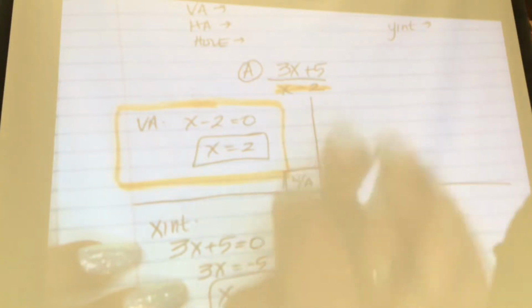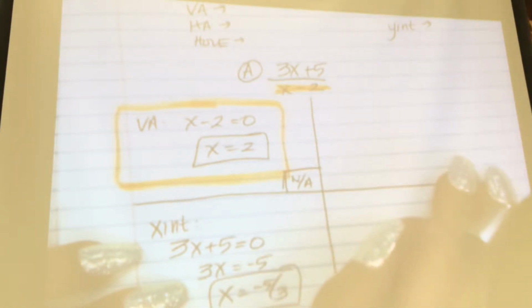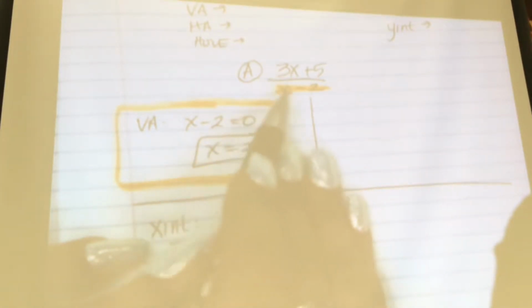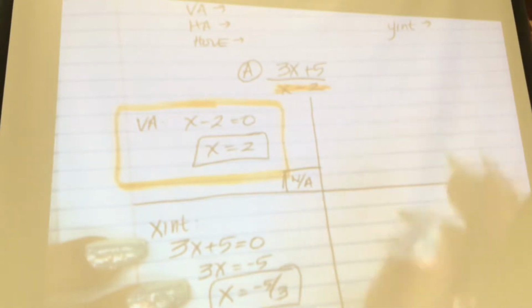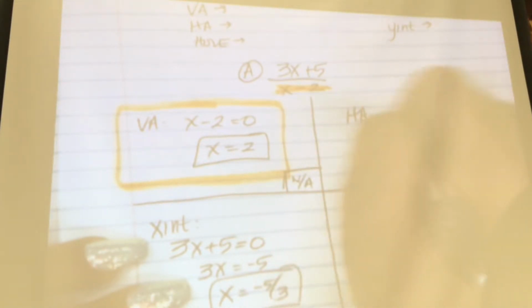How about here in the right-hand corner? What did we do here? A horizontal asymptote. So how do I know if it's horizontal? What do I have to look at? The exponents. Very good. So is it top heavy, bottom heavy, or the same? The same. So if it's the same, then you look at the coefficients. What is the coefficient here? What's the coefficient here? 1. So 3 divided by 1 is? So the horizontal asymptote is y equals 3.